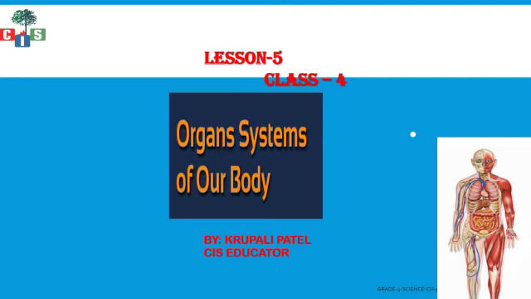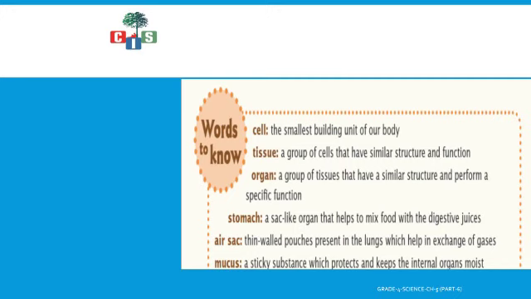Okay, so let us continue with our fifth chapter, that is our body. Now we have completed all the systems. Now we are going to see our words to know. So the first word is cell. First of all, what we have studied in this chapter was about cell only, that it is the smallest part from which our body is made.